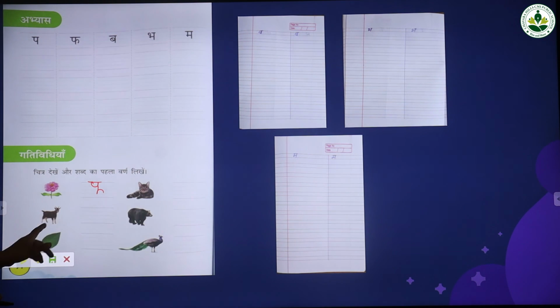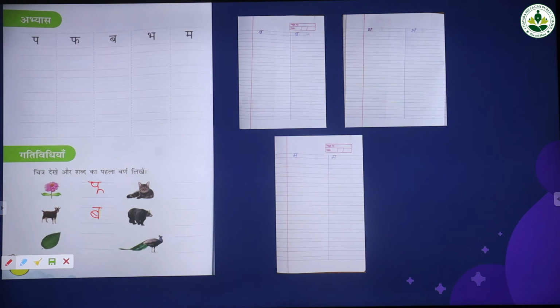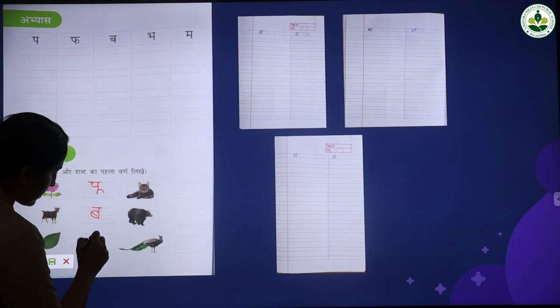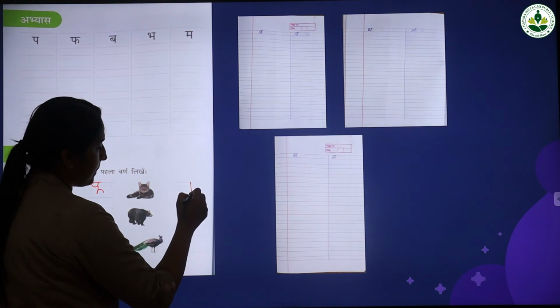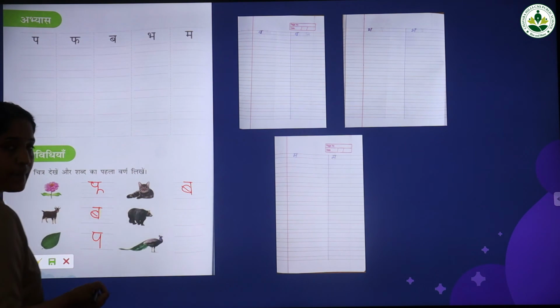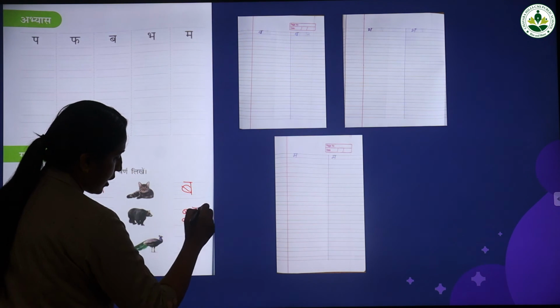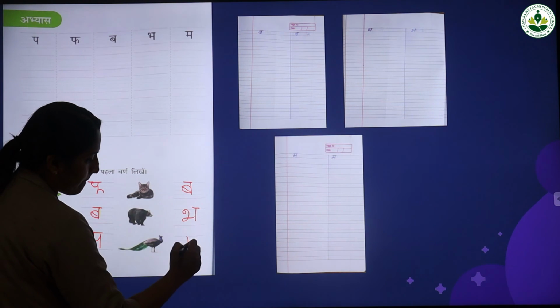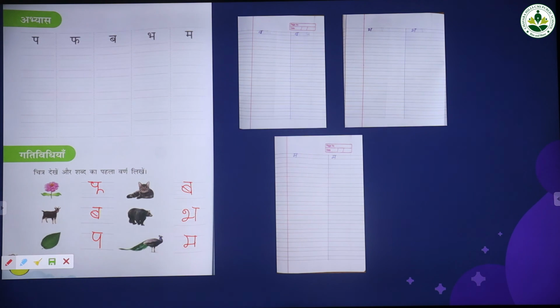And the next one is bakari. How to write ba? This is ba. And next one is patta. Pa. Patta. And this one is billi. Ba. Billi. And this one is balu. How to write ba? And this one is more. Ma. More. This is your homework.